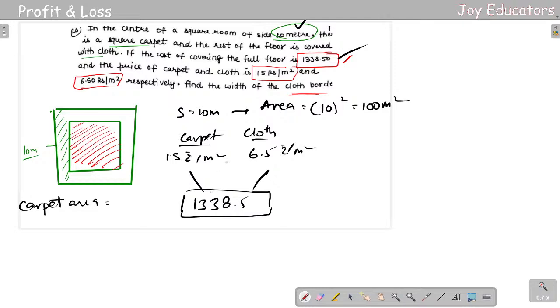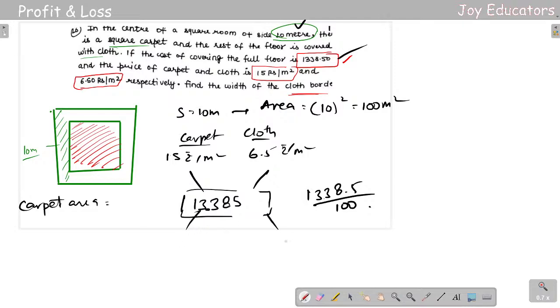Take care because it is per area. Since they are doing it per meter square, it is 1338.5 per 100 area, right? So the decimal point will change over here.